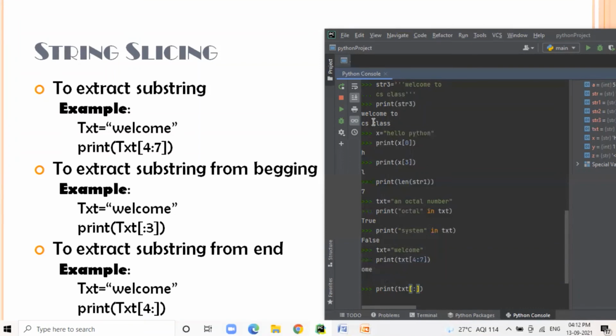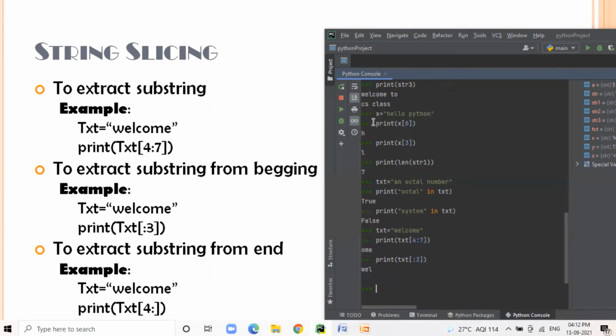Directly, with the help of a colon, pass the last index of the string to extract. Now it shows the output from the beginning till the last index, that is 3rd. You have passed the ending index as 3. So from the beginning 3 letters will be extracted and shown as output using the print function.